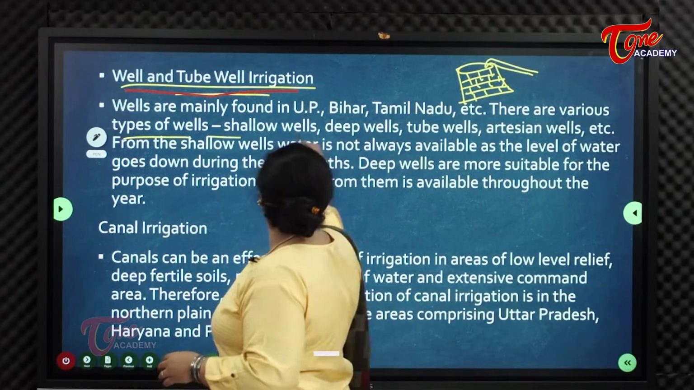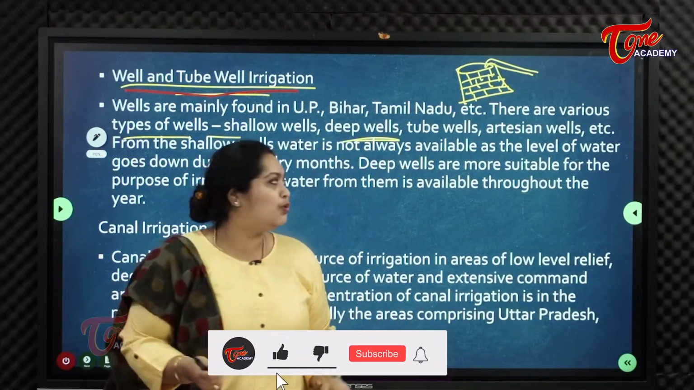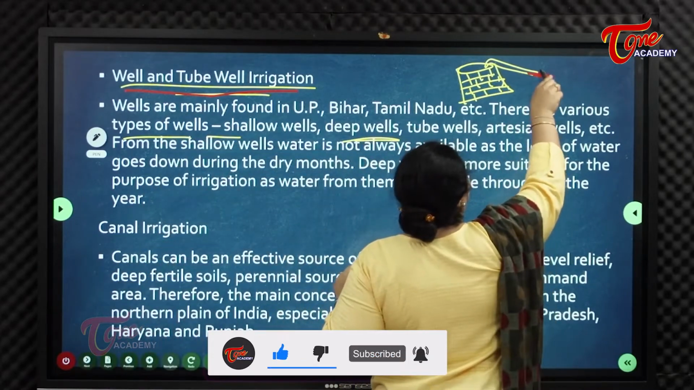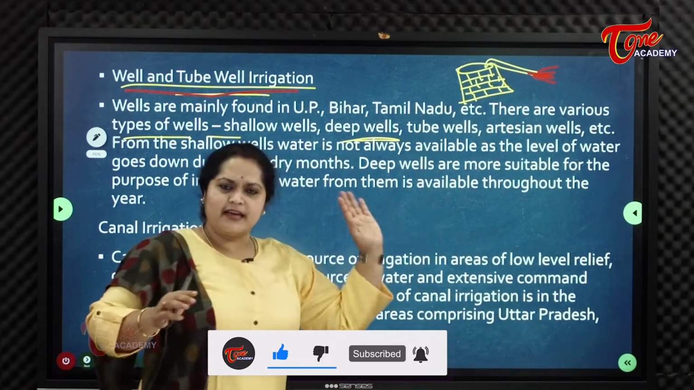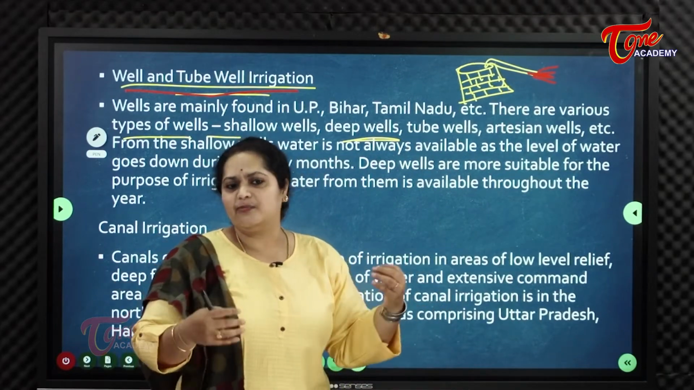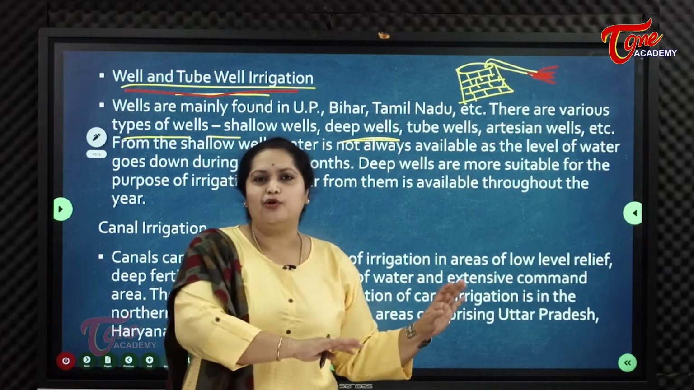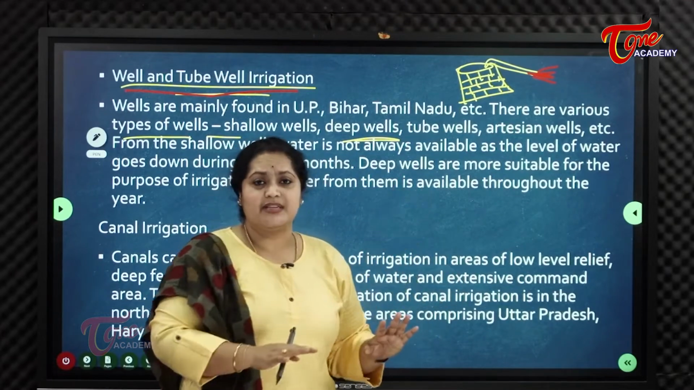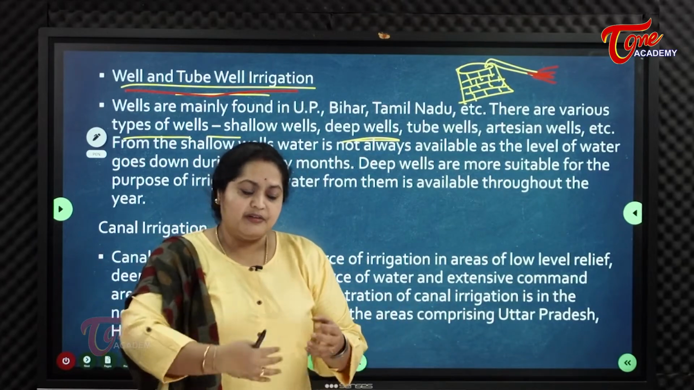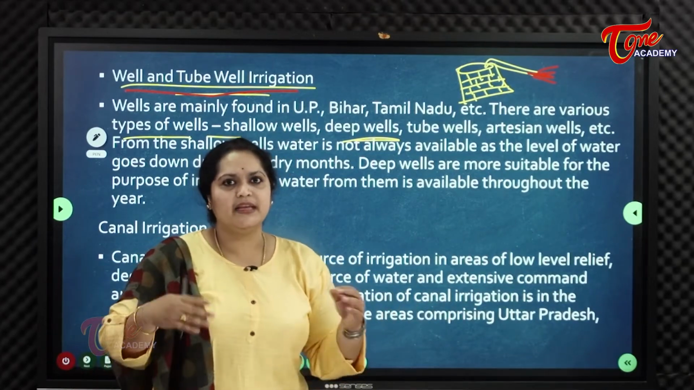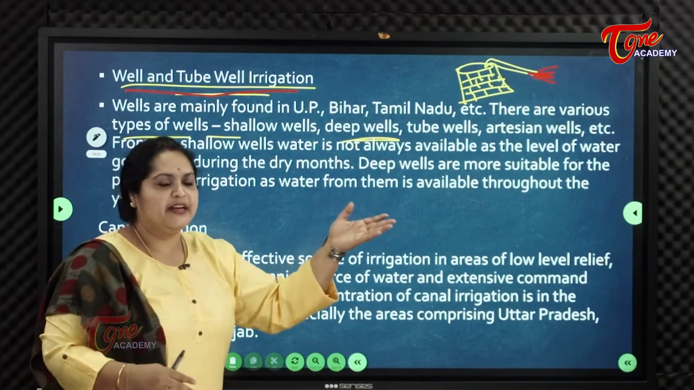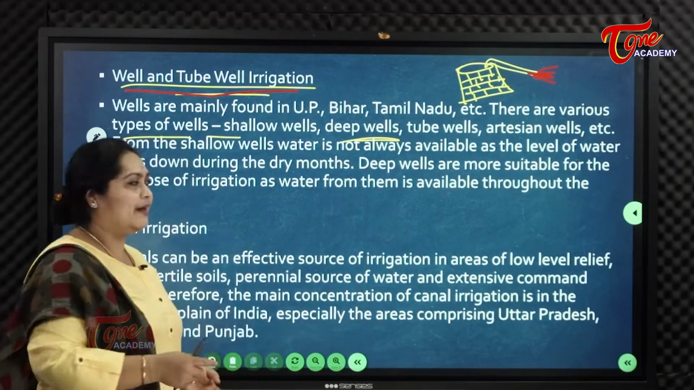Next one is tube wells. Tube wells means they construct a well only for the purpose of irrigation. There is no other purpose. They don't drink the water, and it is not for domestic use. It is only for agricultural use. They drain water from that well and use it for their farms. So there are so many types of wells, and we get them all over India.